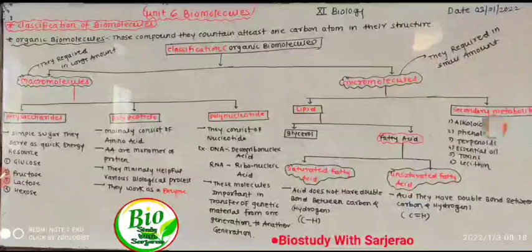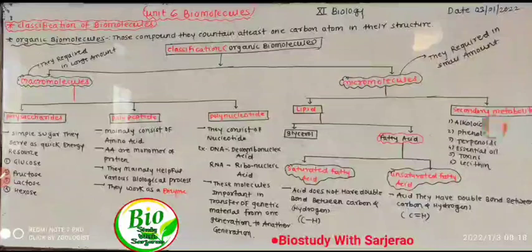Firstly, the definition of organic biomolecules. Organic biomolecules are those compounds that contain at least one carbon atom in their structure. These organic molecules are important to each and every living organism.